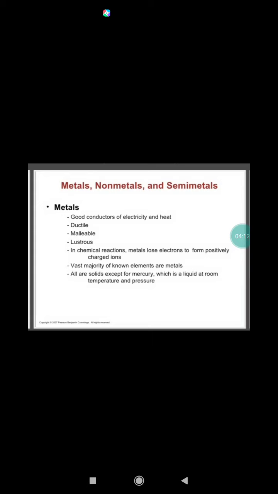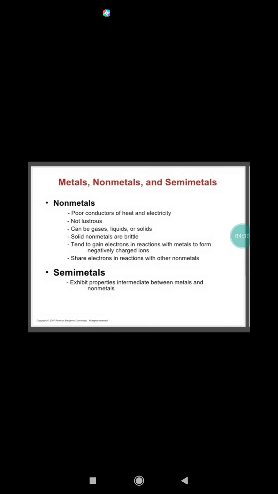Out of 92 elements that occur in nature, about 70 elements are metals. Aluminium is the most abundant metal in the Earth's crust. Iron and calcium follow aluminium in order of decreasing abundance.